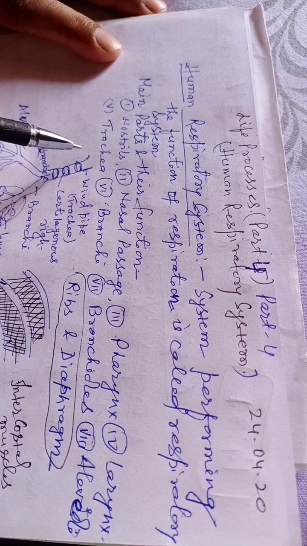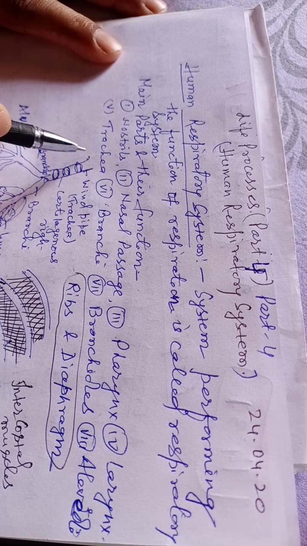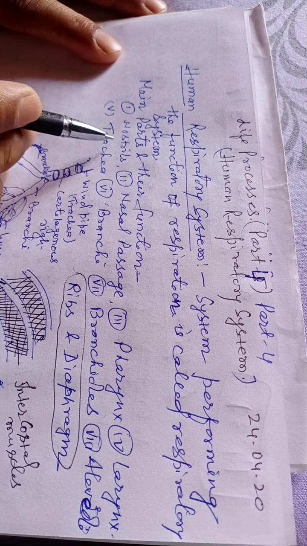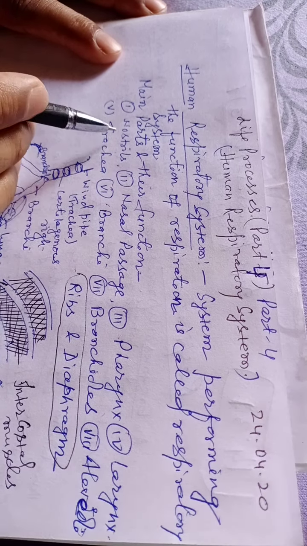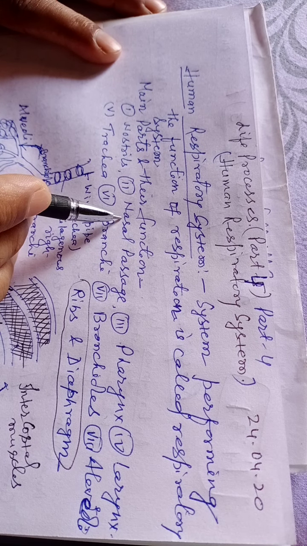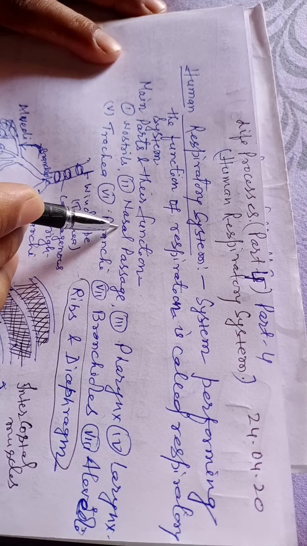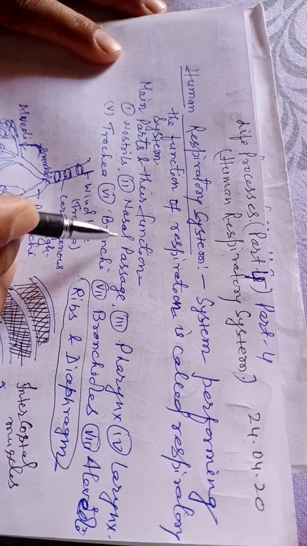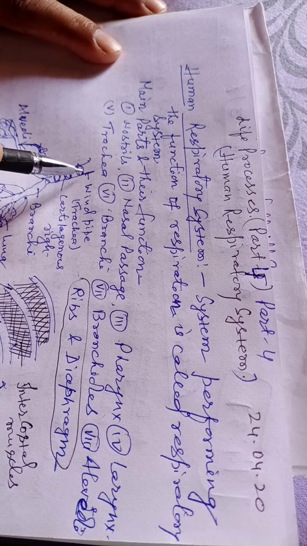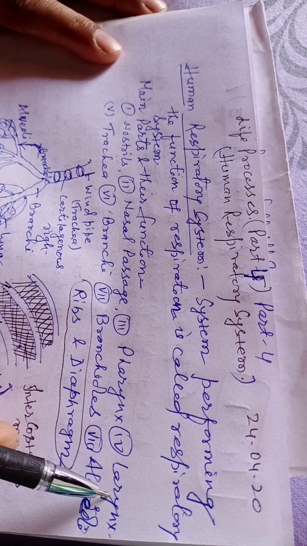Within the nose, the air enters through the nostrils. Thereafter it leads to a passage or a canal that is called the nasal passage. The nasal passage opens into the pharynx, the junction point of the windpipe, that is the trachea, where the larynx is also found.